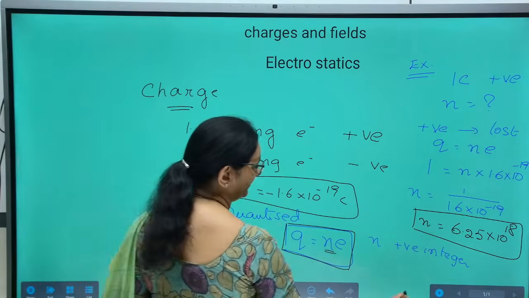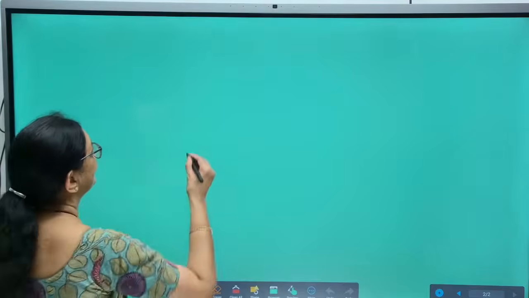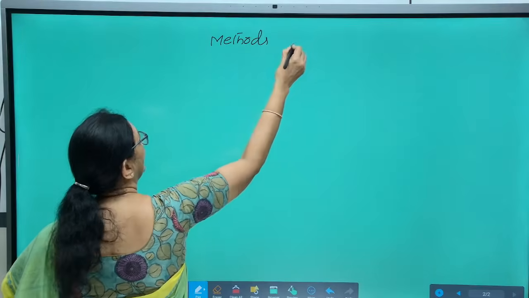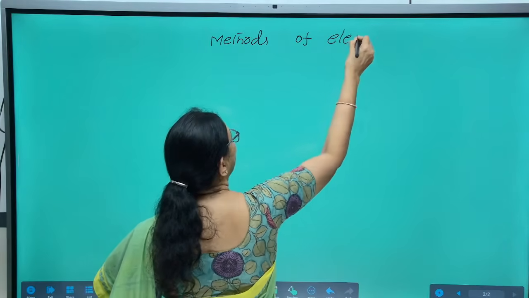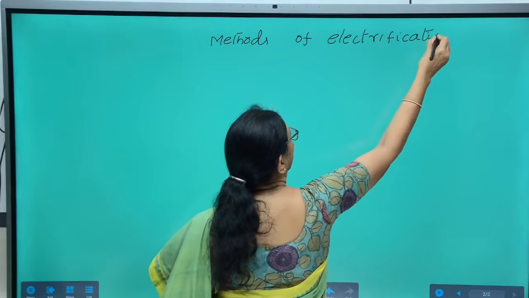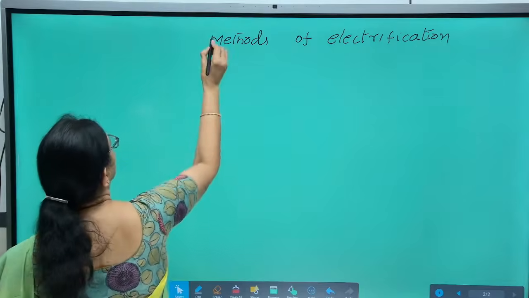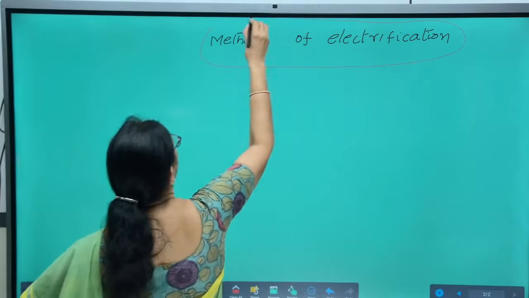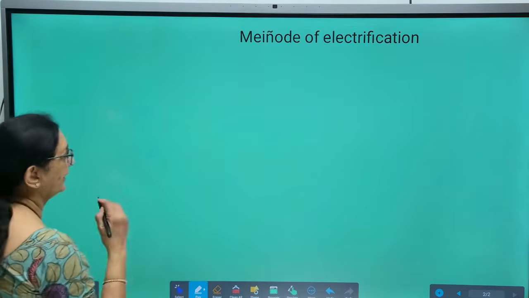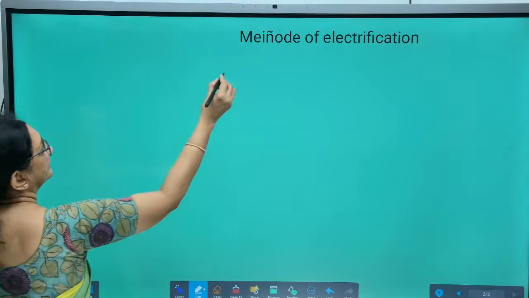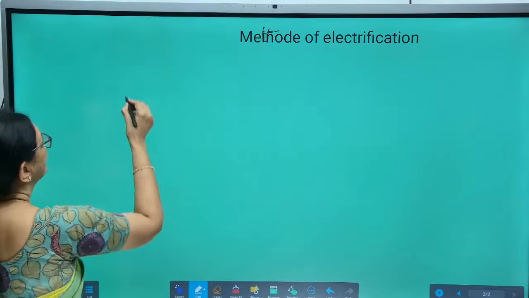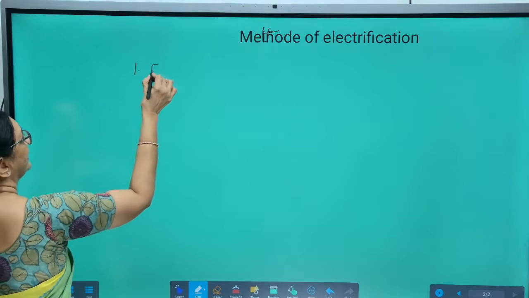This is something about charge. And next, let us see methods of electrification. So, we are going to see the methods of electrification. The first method of electrification is friction.